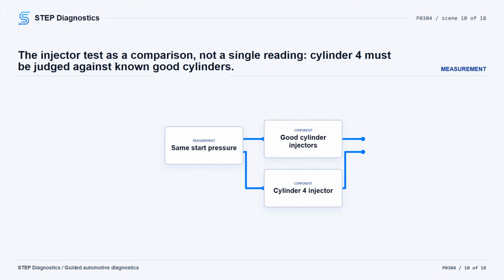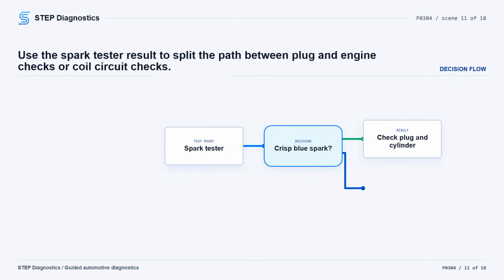If cylinder 4 ends about the same as the known good cylinders, keep going. If cylinder 4 stands out, a small pressure drop points you toward debris in the fuel rail or injector, and a large pressure drop makes a faulty or fouled injector suspect. Repair what you find and verify the repair. If injector flow looks comparable, turn the ignition off, remove the fuel pressure decay tester, and reconnect the fuel lines before continuing.